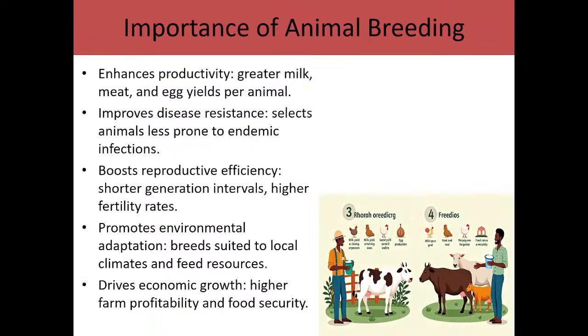Okay. What is the importance of animal breeding? Just like I said, a greater meat production, improved meat and egg yield per animal. It is also to boost reproductive efficiency so as to reduce the generation interval and produce a higher fertility rate.